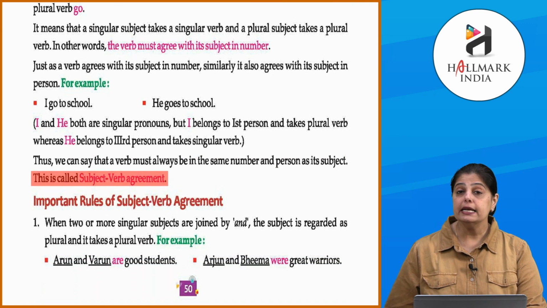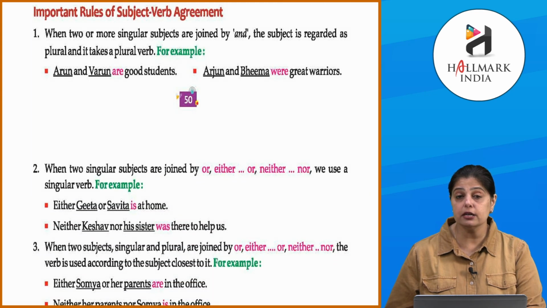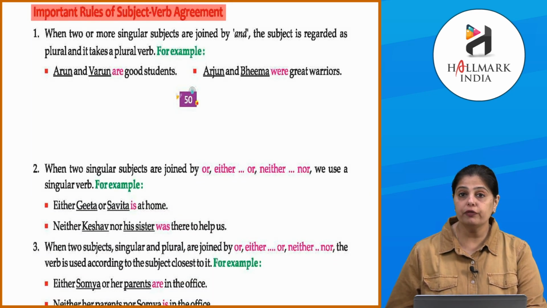अब इसके कुछ rules हैं. There are some important rules of subject-verb agreement. Let's look at that. First rule.